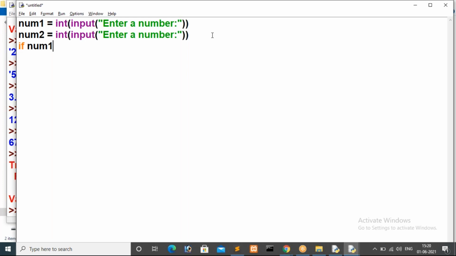So here I'm going to write a condition: if num1 is less than num2, in that case I want to show a message inside. After the condition we have to specify a colon, guys. That is mandatory, because in Python there are no curly braces. Remember that. Instead of curly braces, we use a colon. Then for keeping statements inside the block, we have to follow the indentation concept. You already know the default indentation space and everything.